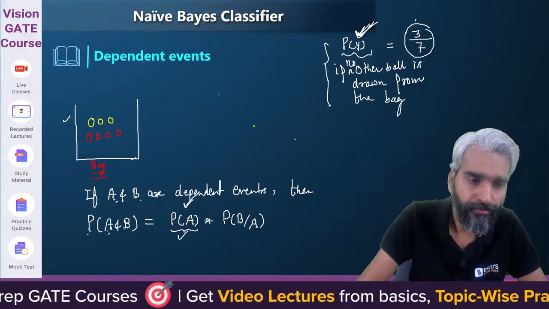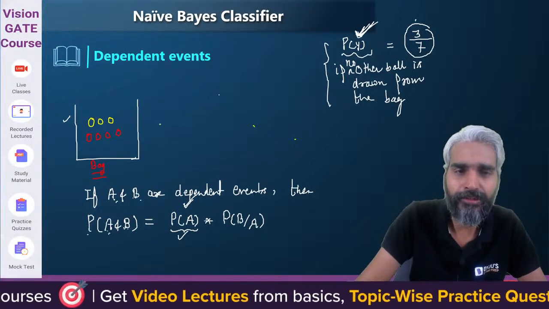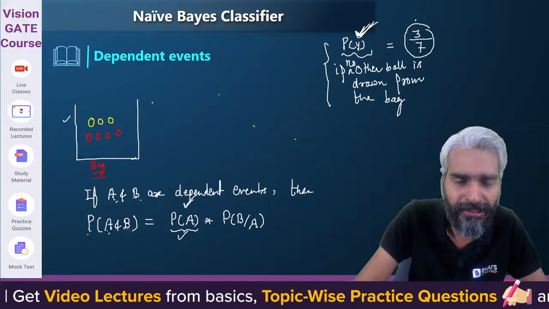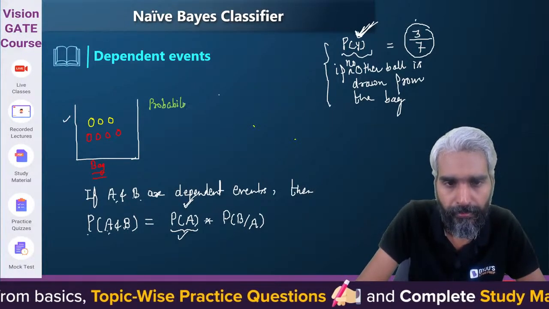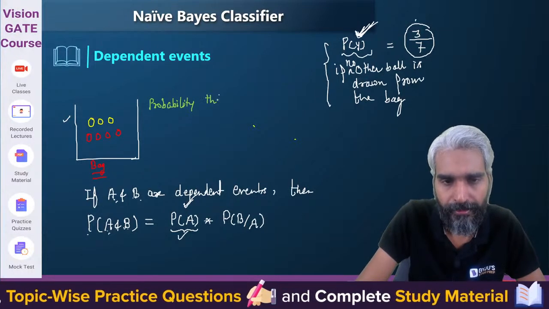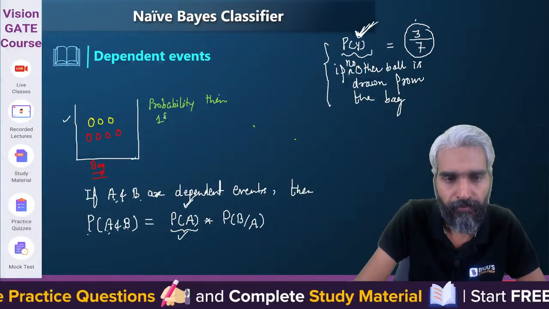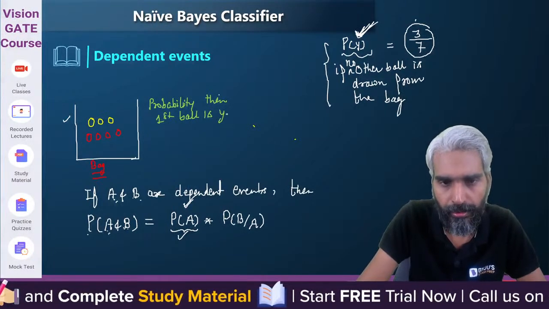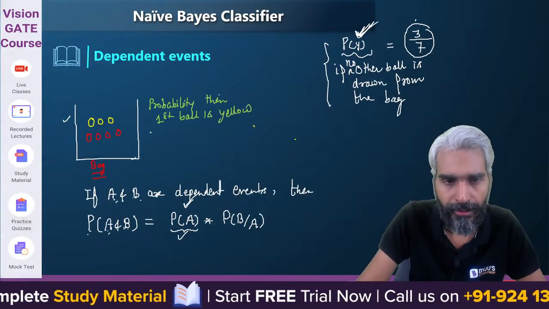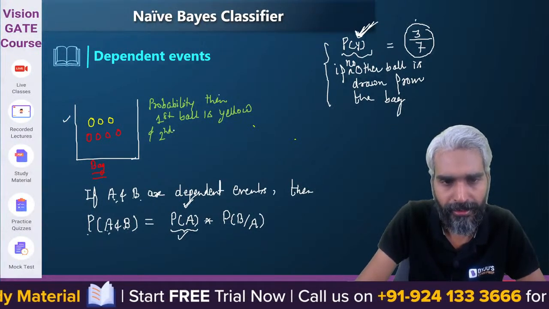Now I ask you, what is the probability that the first ball is yellow and the second ball is red?